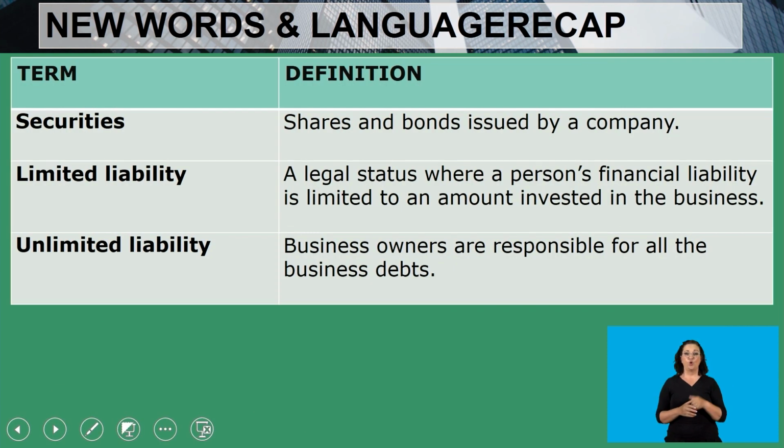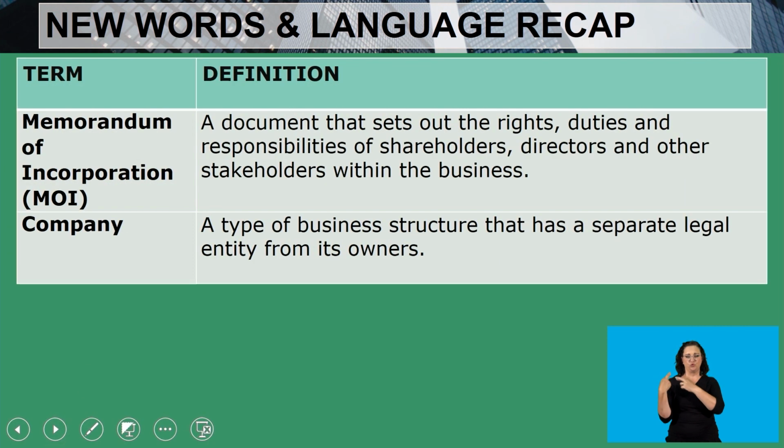Now, new words and language recap. So here are the words that you came across throughout our lesson. We had the term securities, shares and bonds issued by a company. Limited liability, it's a legal status where a person's financial liability is limited to an amount invested in the business. Unlimited liability, business owners are responsible for all the business debts.